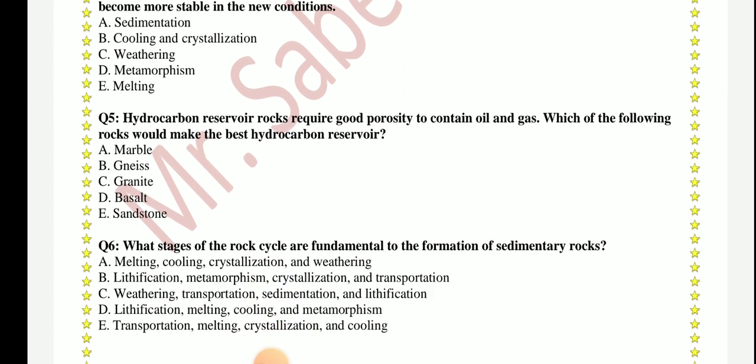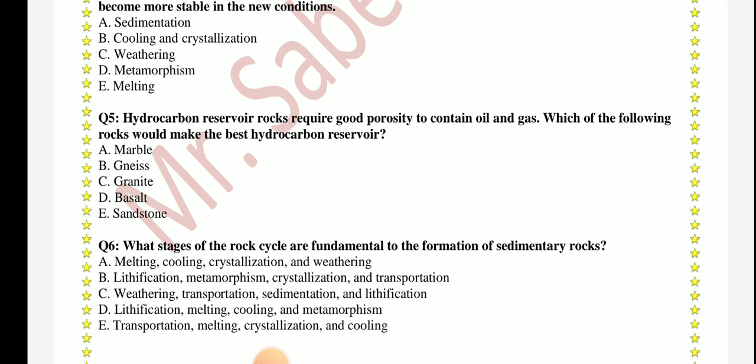Question number 5. Hydrocarbon reservoir rocks require good porosity to contain oil and gas. Which of the following rocks will make the best hydrocarbon reservoir? Is it marble, schist, granite, basalt, or sandstone?